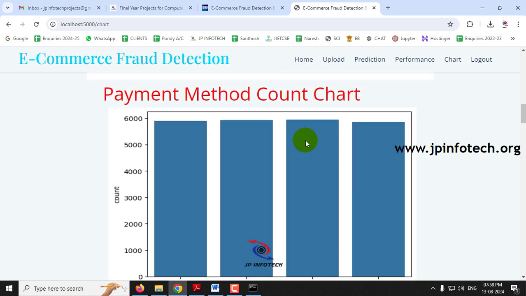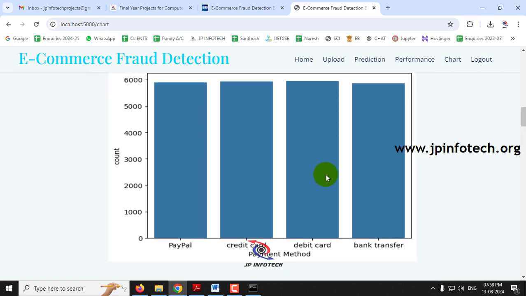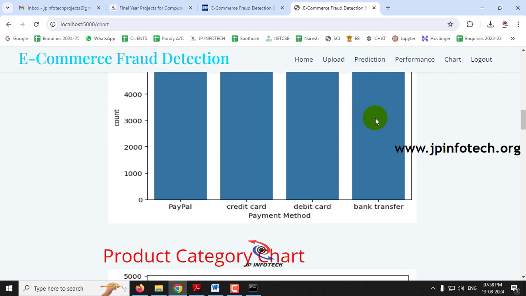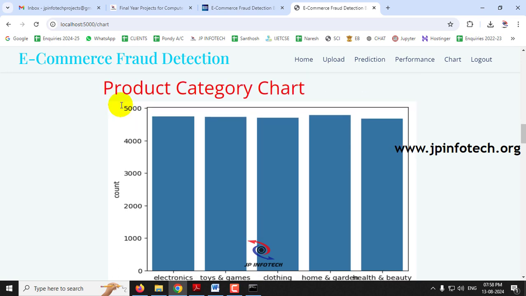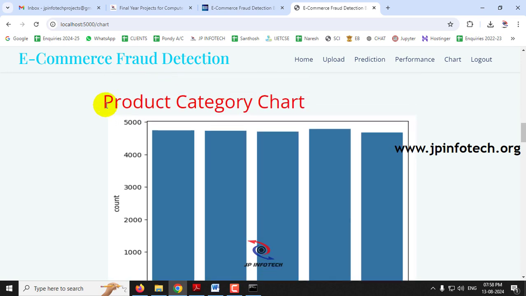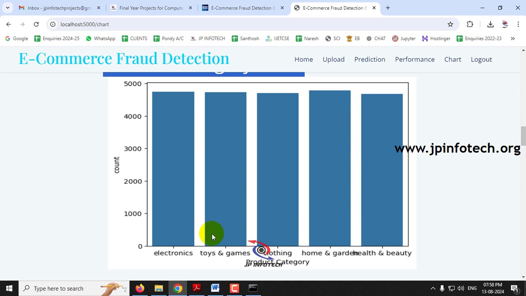And here you can see the payment method count chart. So here you can see the dataset contains PayPal, credit card, debit card and bank transfer equally. And the next chart shows the product category chart. So here you can see the product categories available: electronics, toys and games, clothing, home and garden, health and beauty. So the count is equally distributed.